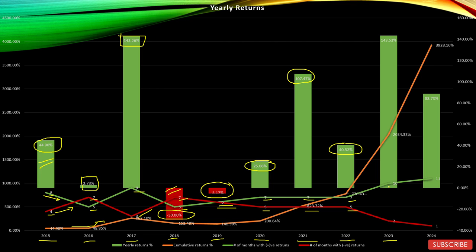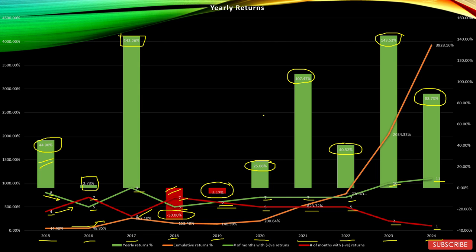2023 proved to be an exceptional year for this sector as the sector managed to give returns of 143.53% with 10 out of the 12 months giving positive returns and only 2 months giving negative returns. 2024 too was a very good year for the sector as the sector managed to give returns of 88.73% with 11 positive months and only 1 negative month. So all in all,